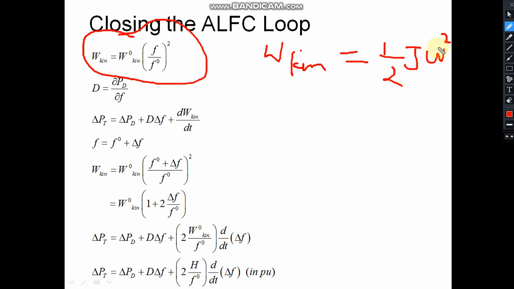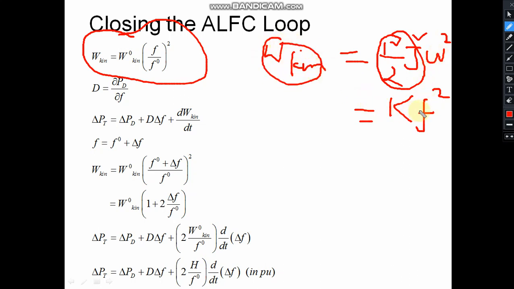And this omega square is directly proportional to frequency square. So half into J into the proportionality constant, for example K. W kinetic is directly proportional to omega square, J is constant, half is constant, and omega is directly proportional to F. So W kinetic is directly proportional to F square.